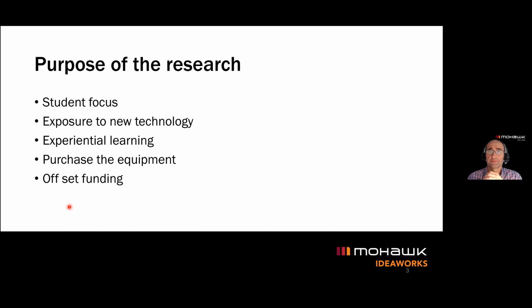Besides the capstone courses that we have, most often in the last semesters of the programs, we have this opportunity to participate in research projects where the students can get exposure to real industrial projects and learn new knowledge in terms of the new technology.